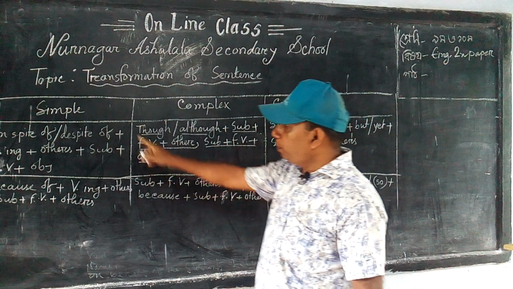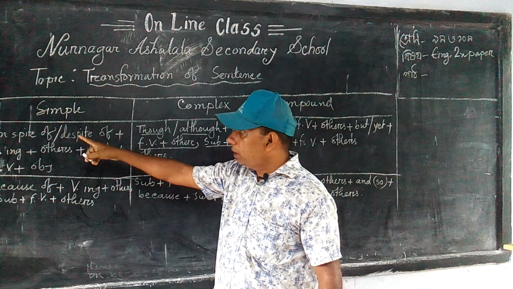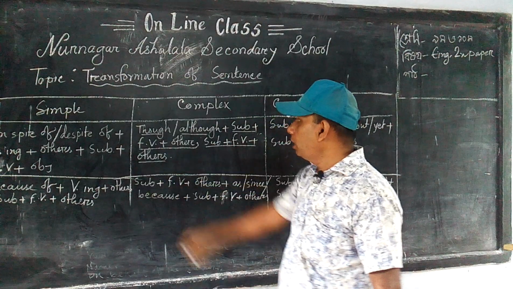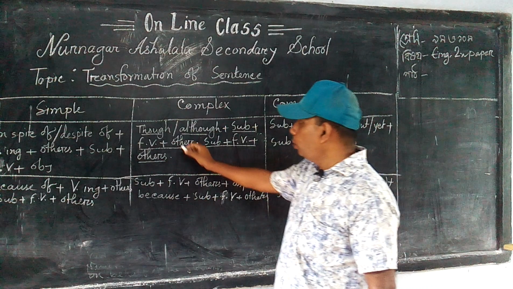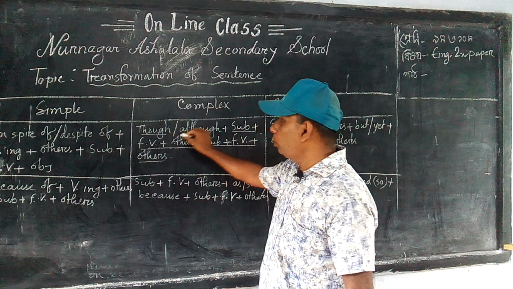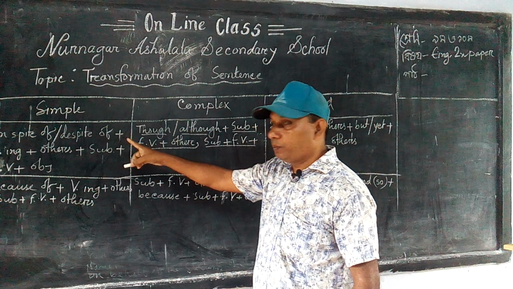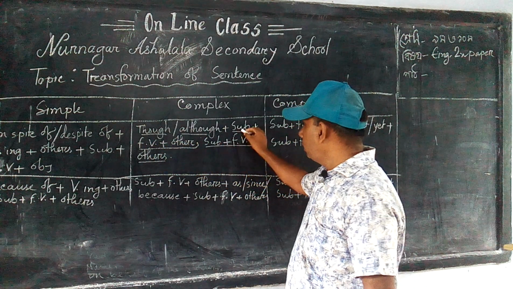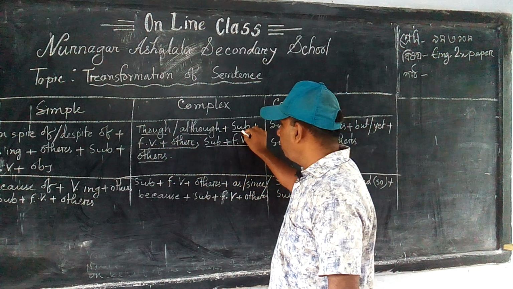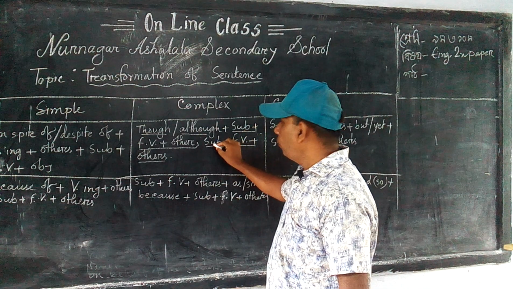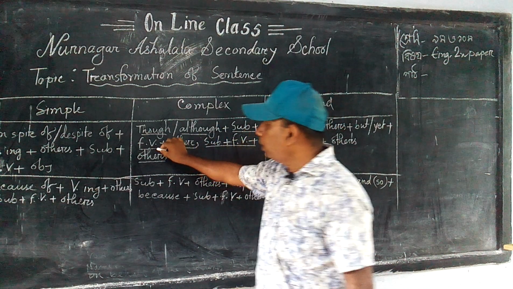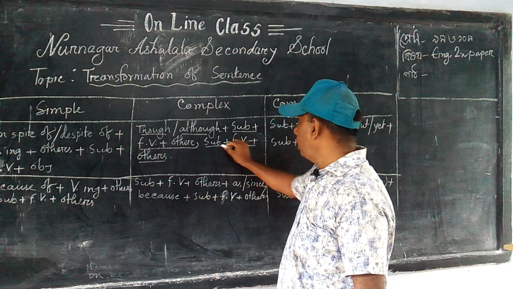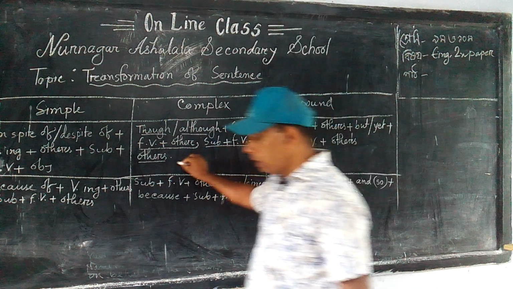So if the simple sentence starts with in spite of or despite of plus verb ing, you will have to use though or although in place of despite of. And then you have to repeat the subject, finite verb plus others, another subject plus finite verb plus others, such as